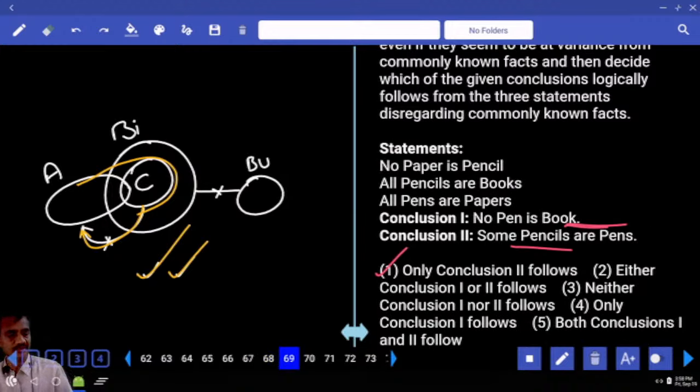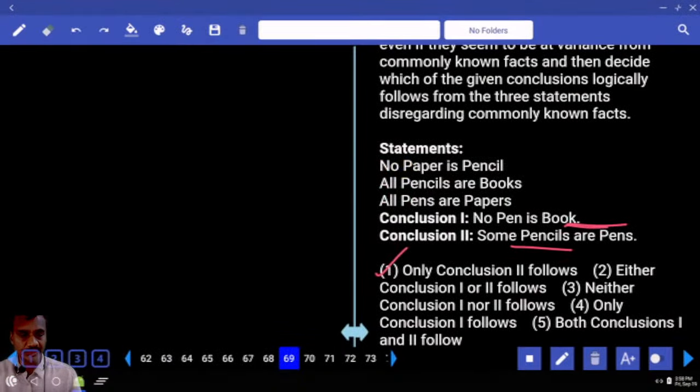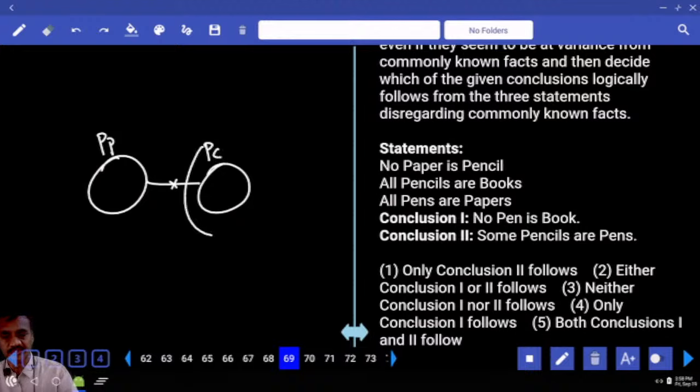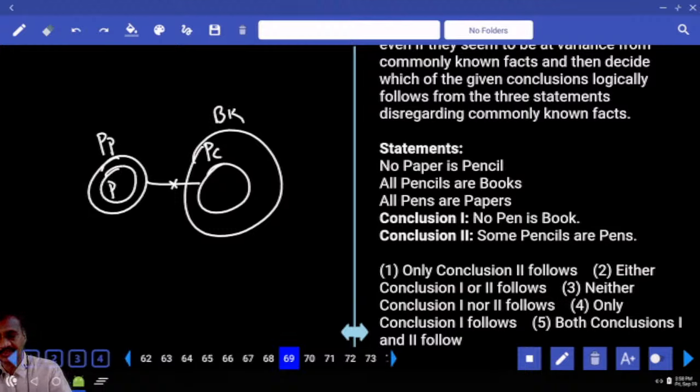Now in this 69, what is given in this one, 69? And no paper is pencil. No paper is pencil, this is a paper, and this is pencil. No paper is pencil, no intersection between paper and a pencil. All pencils are books. Now this entire pencils is a part of our book, and all pens are papers. Now these are the pens that are paper. Then no pen is a book. No pen is a book, definitely true.